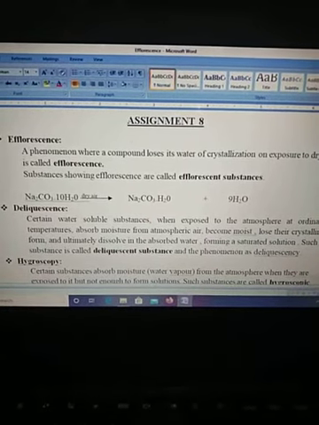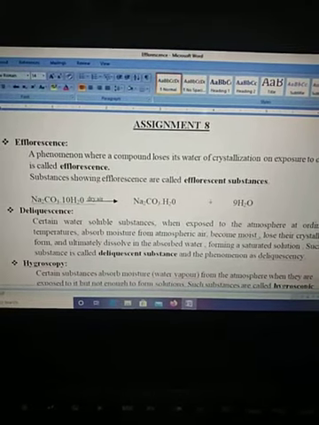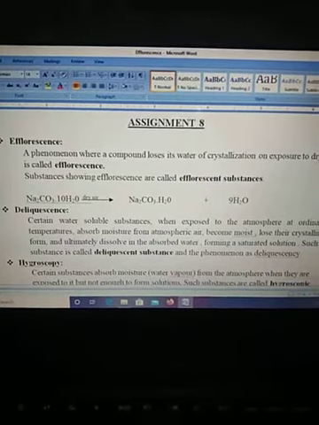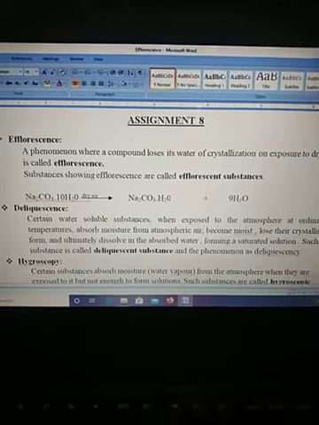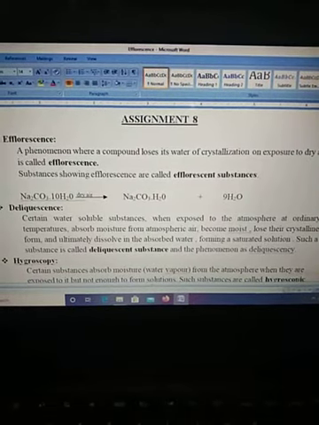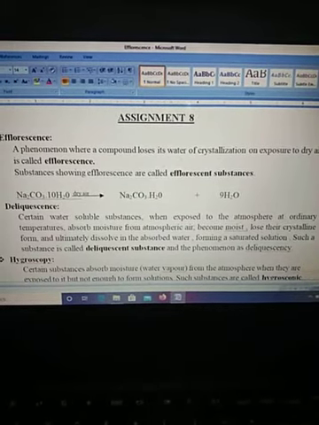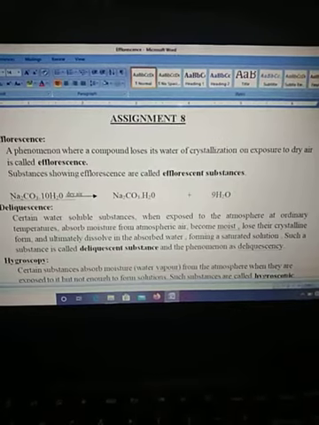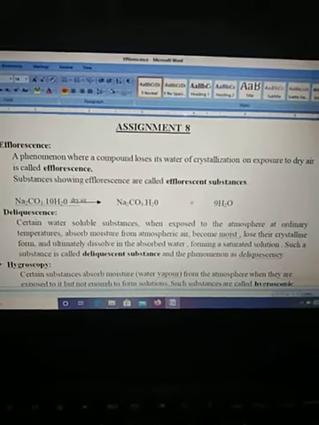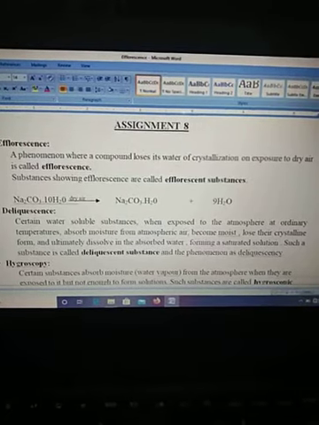If you have observed in your day-to-day life, common salt, that is the salt that we take in food, if it is exposed to the atmosphere, turns moist. That means it absorbs water from the moisture. This is very common during the rainy season. During the rainy season, if you keep the salt, it will absorb the moisture around it and become wet, and ultimately it can form a solution as well.